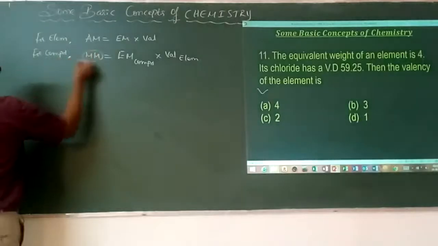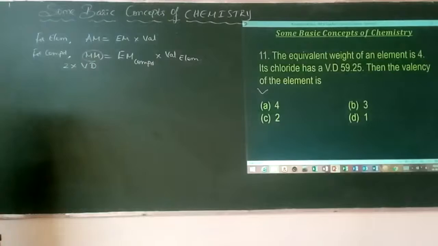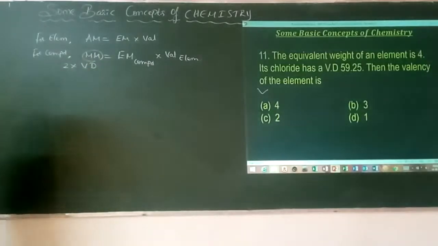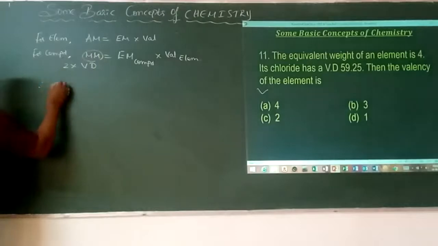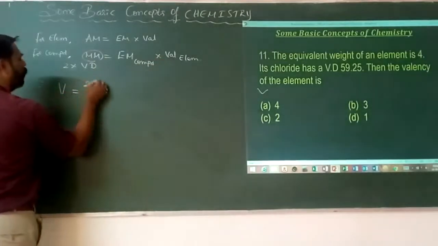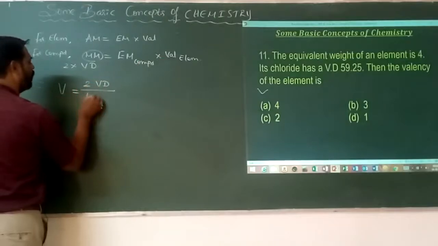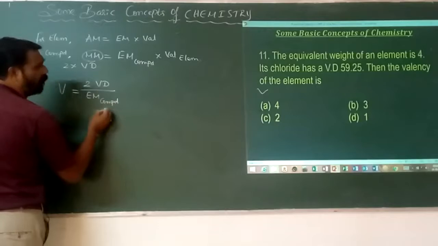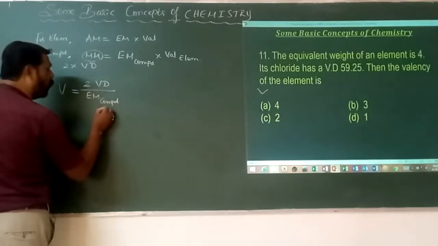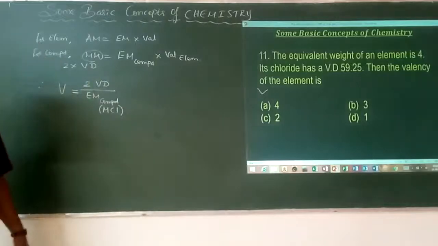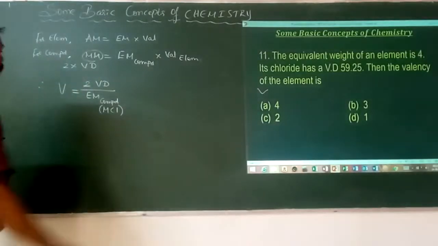Also, we know that molecular mass is always equal to twice the vapor density. Therefore, to get the valency: valency is equal to 2VD divided by the equivalent mass of the given compound. Here, what is the compound? Chloride means MCl, the respective metal chloride.